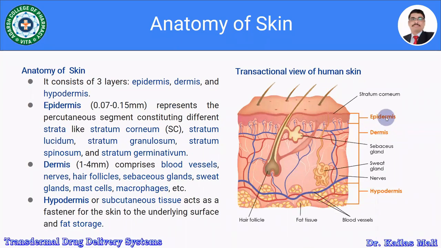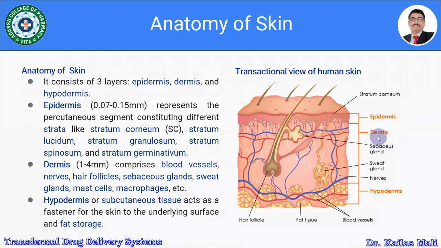The epidermis has a thickness of approximately 0.07 to 0.15 mm. It represents the percutaneous segment, constituting different strata like stratum corneum, stratum lucidum, stratum granulosum, stratum spinosum, and stratum germinativum.